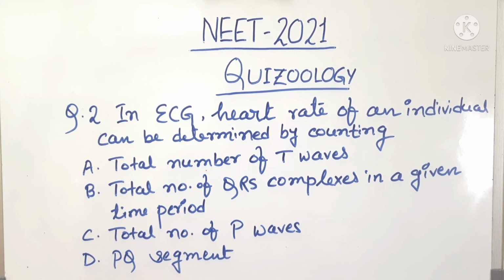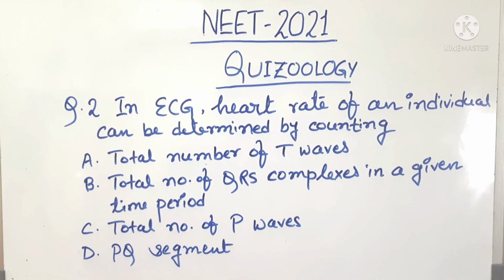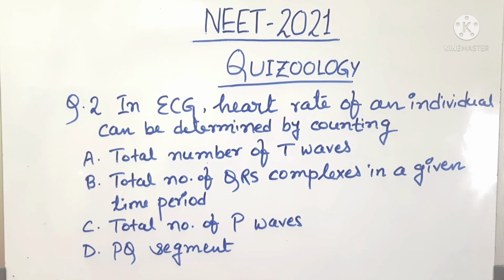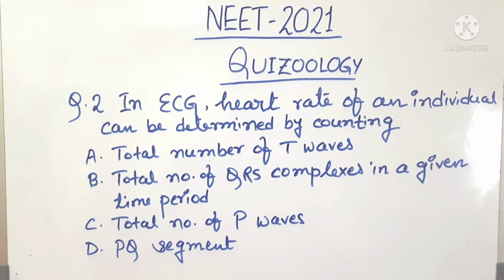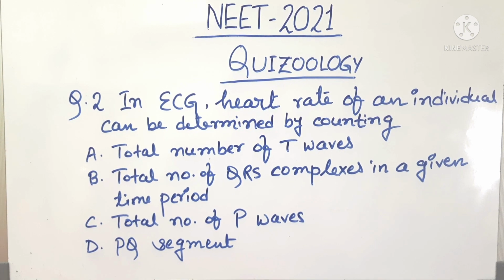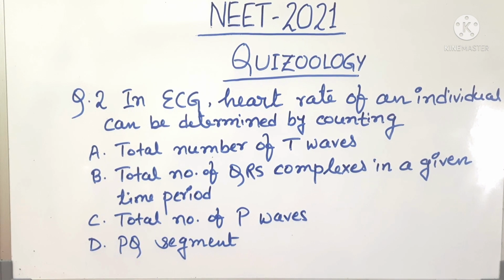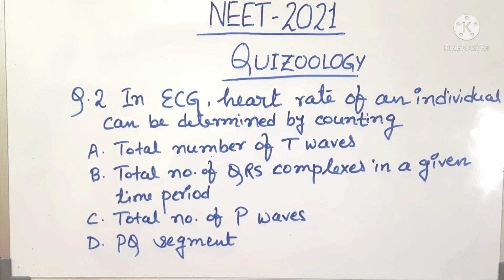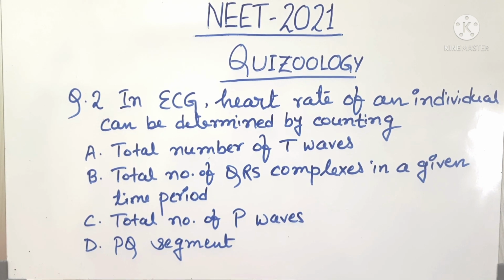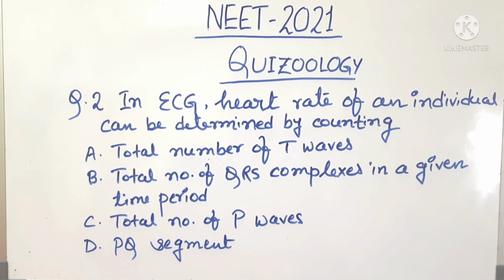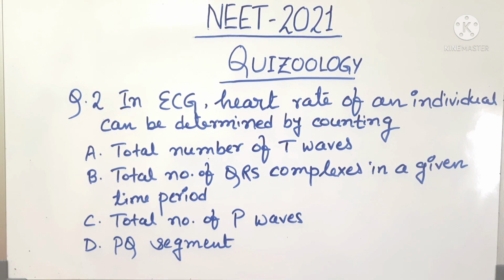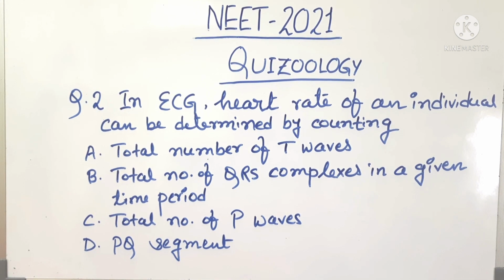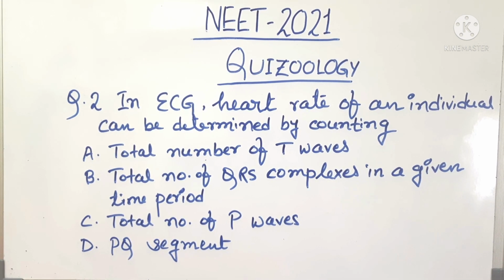Moving on to question number 2. In ECG, heart rate of an individual can be determined by counting. Option A, total number of T waves. Option B, total number of QRS complexes in a given time period. Option C, total number of P waves. And option D, PQ segment. So guys, this might be a bit difficult, but yes, if your understanding, if your concept is good, you will definitely be able to give me the right answer. So yes, write in the comment section.